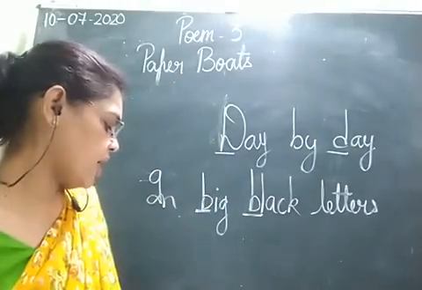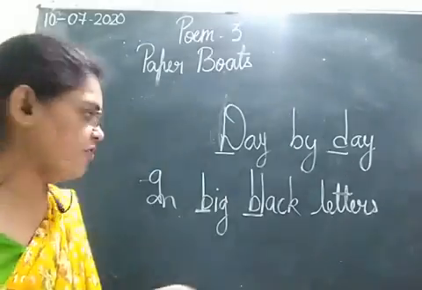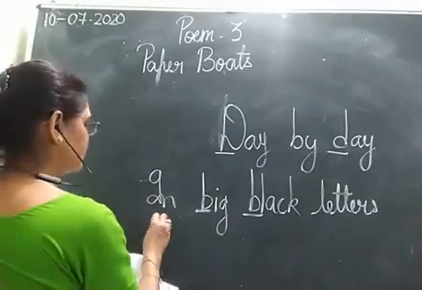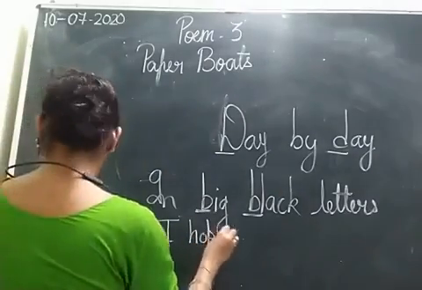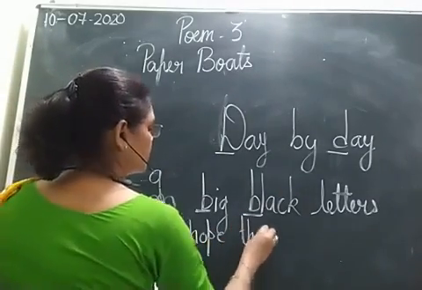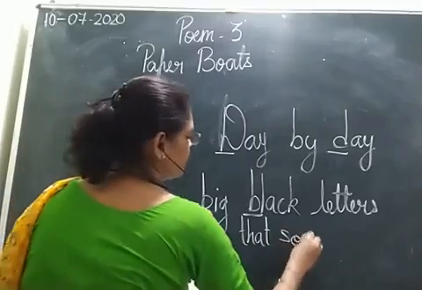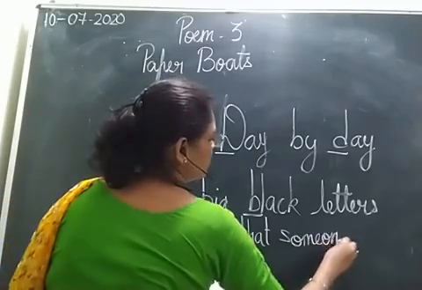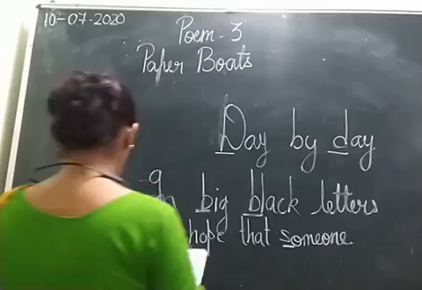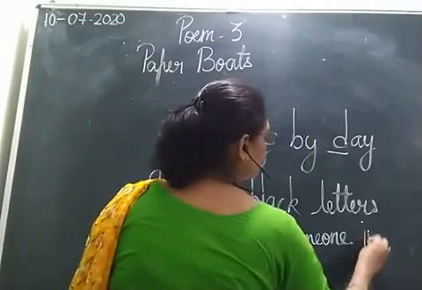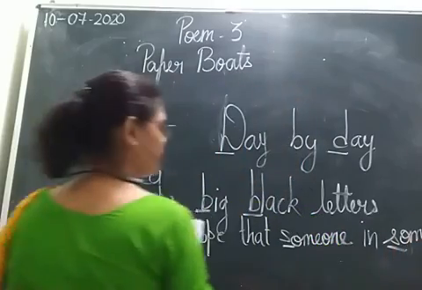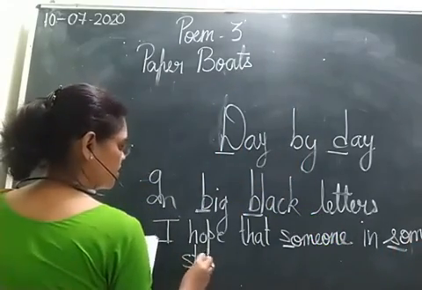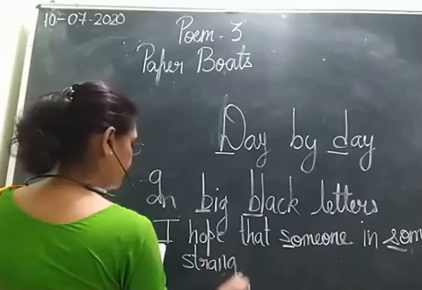Then come to the fifth line of the poem. The fifth line says, I hope that someone in some strange land.